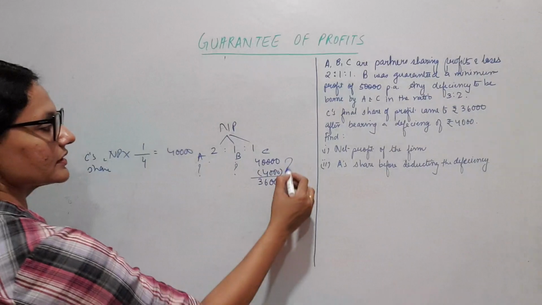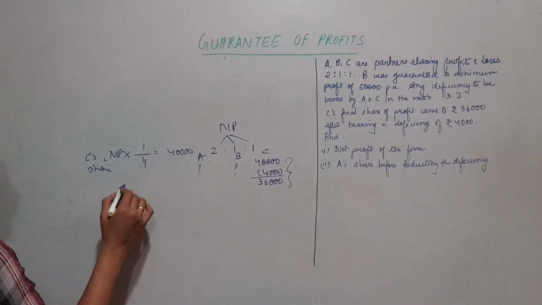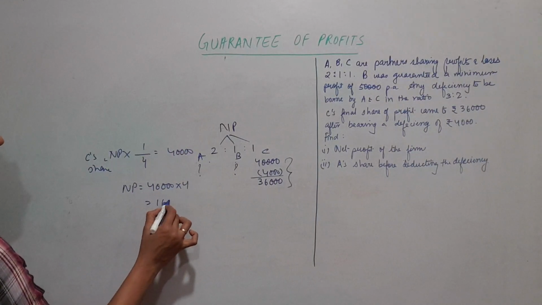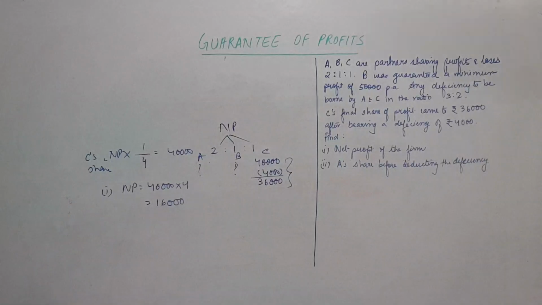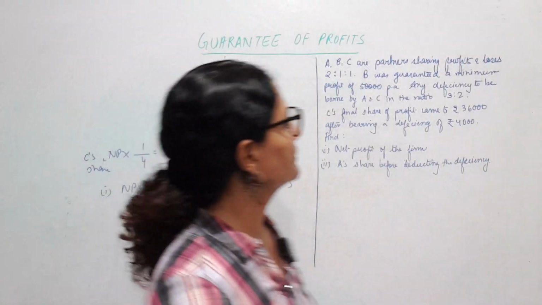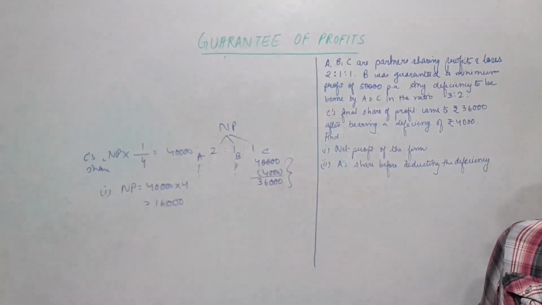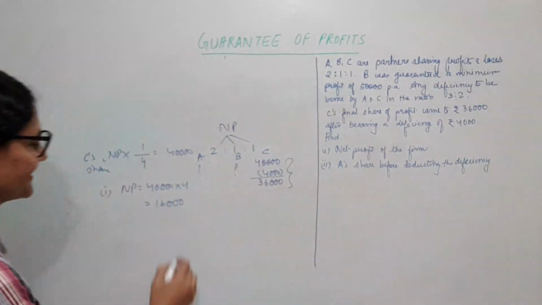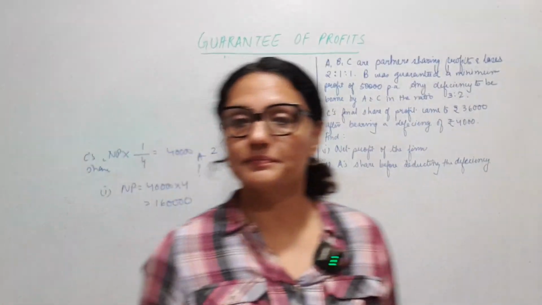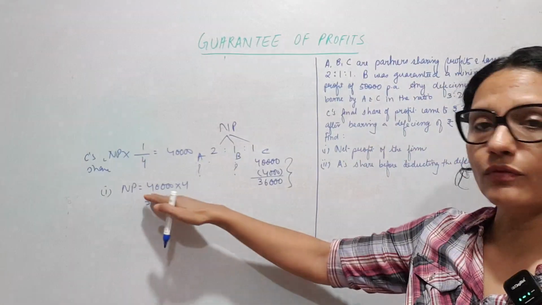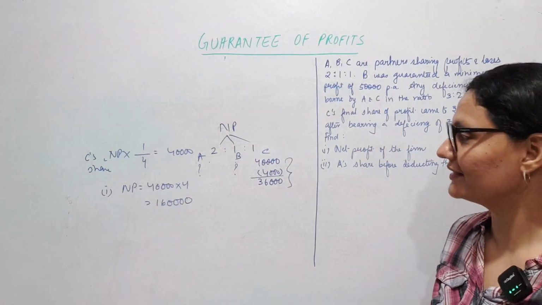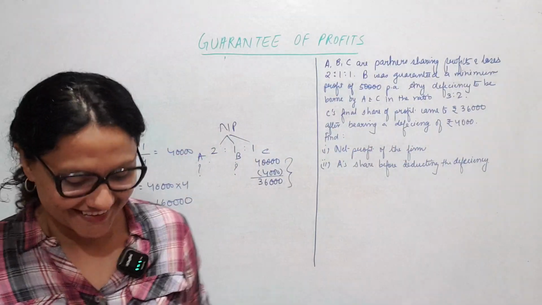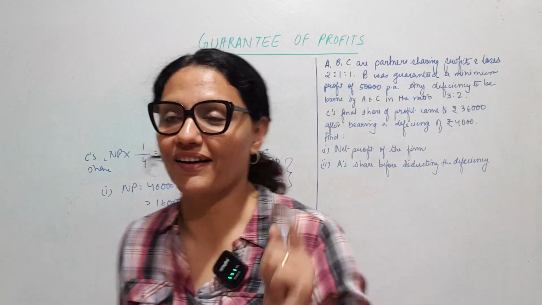I hope this was clear. 40,000 is this, therefore net profit is equal to 4 times that. 40,000 into 4 is 1,60,000. So this is my first answer: my net profit was 1,60,000. Sorry, not 16,000. 4 into 40, 1,60,000 is your net profit. That's what I was wondering, B is getting a minimum of 50,000, so how is it 16,000? One zero here and there, and you're gone.